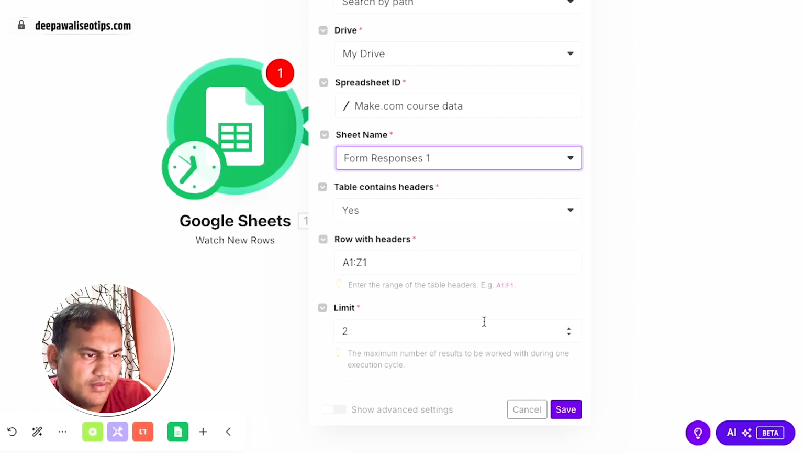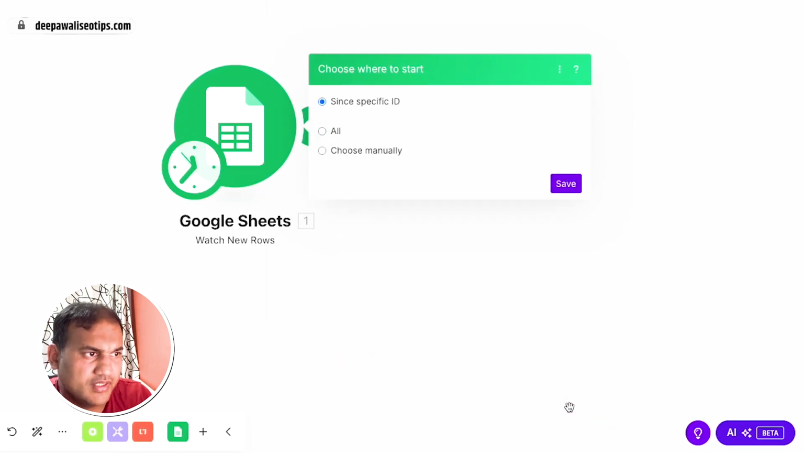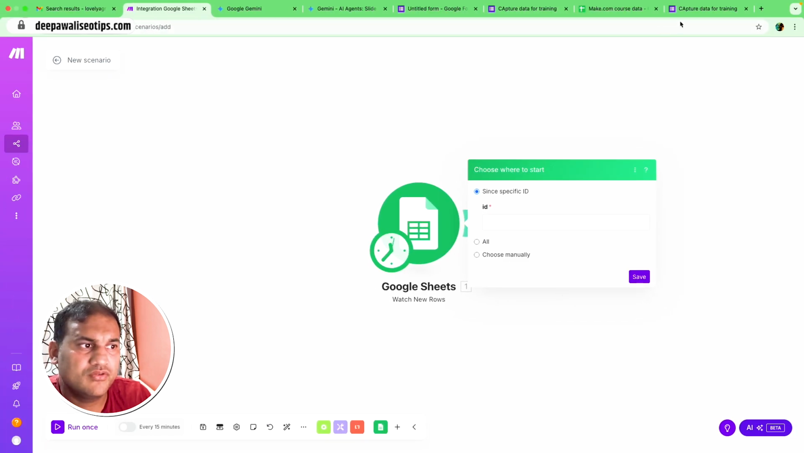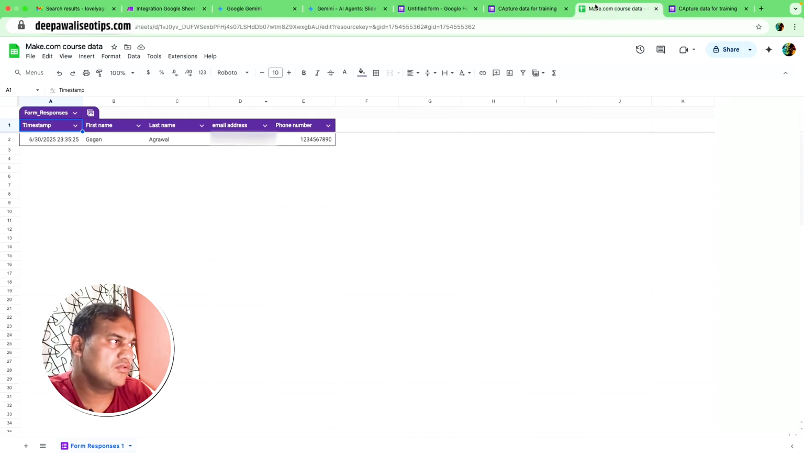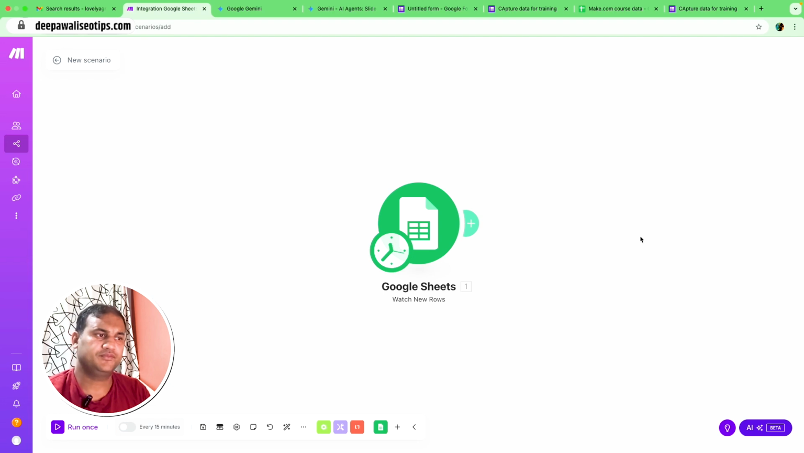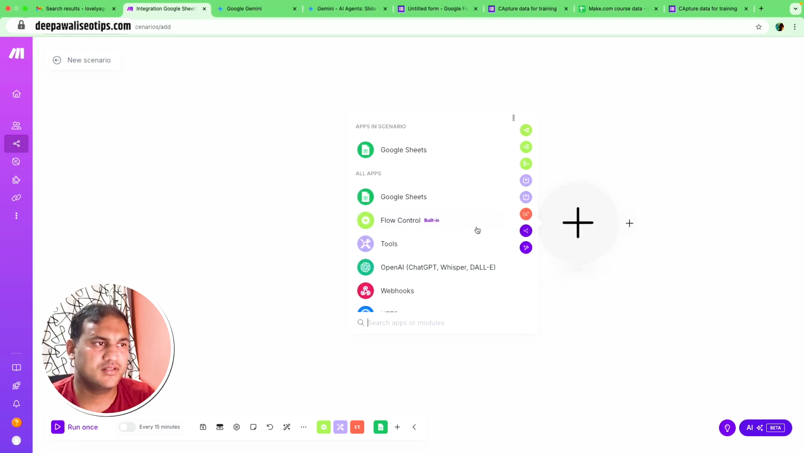Okay, now let's save it. We can choose the ID from where to start. So if you have a lot of data and you want to start with, say, row number 2 or 20 or 100, you can do it, but I would say all. So I will save it as a demo and then I'll click on plus.